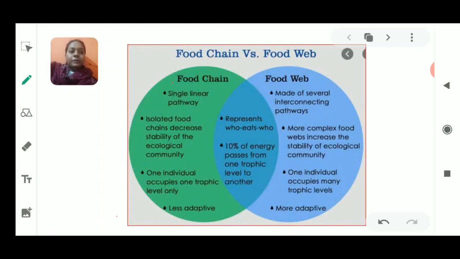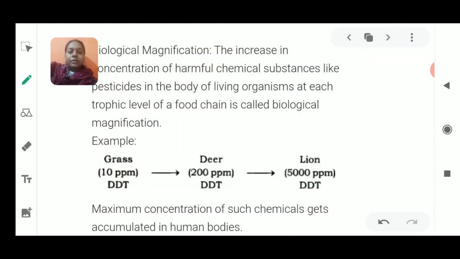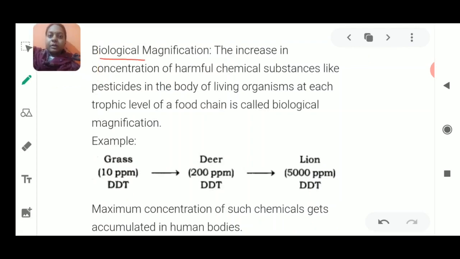Now I move on to the first slide, that is telling you about one more concept, that is biological magnification. We have talked a little bit about this biological magnification, and why I'm telling this is because in yesterday's class I also discussed the types of waste which are generated in the ecosystem. So it was biodegradable and non-biodegradable.